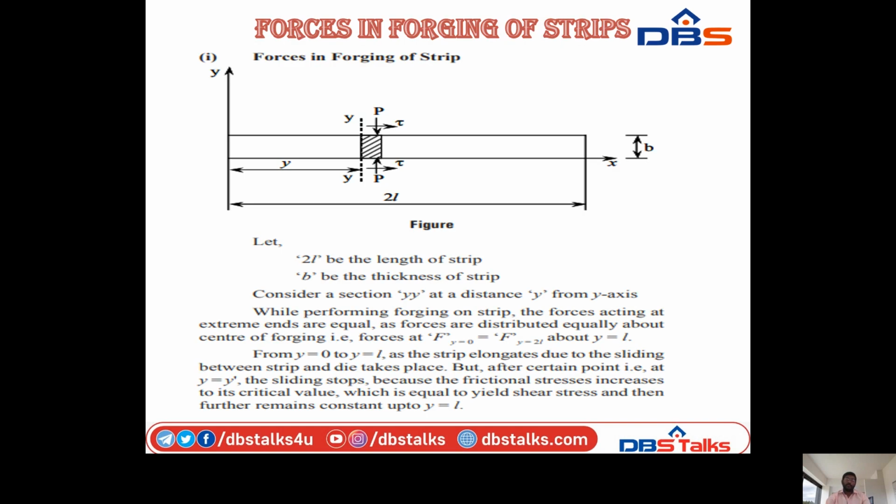So next, forces in forging of strips. First of all, you can see the diagram. In a rectangular bar, the length of the bar will be 2L and the width is B. The bar will be placed on the X and Y axis, horizontal to the X axis.